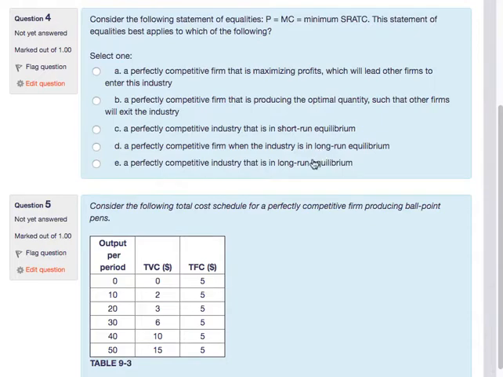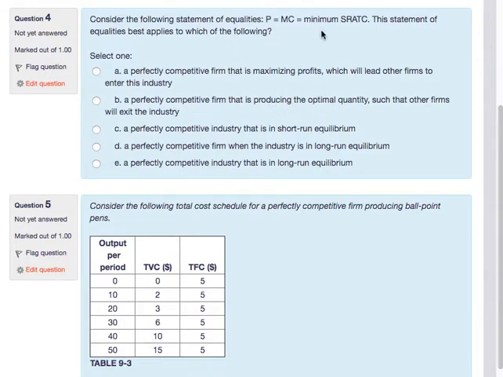Perfectly competitive firm that is in short run equilibrium. Let's just look at the next question. A perfectly competitive firm that is in long run equilibrium. Even though we saw chapter 7 and chapter 8 as being short run versus long run, here when we talk about this equilibrium where there's no firms that want to leave or enter, we're talking about long run equilibrium, and this situation where all these curves intersect.